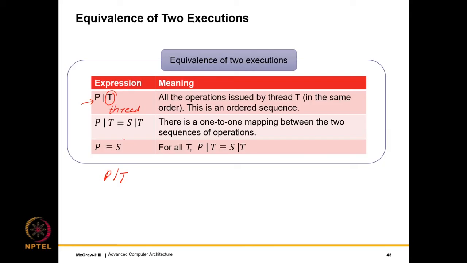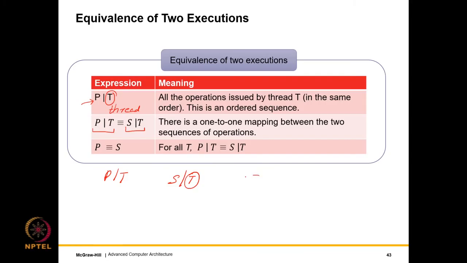So we say that this expression, which is the ordered sequence of all the operations issued by thread T, is equivalent to, so we will use the three lines to indicate equivalence, S straight line T. S is again the sequential execution, but out of the sequential execution, we take out all the operations that have been issued by thread T.